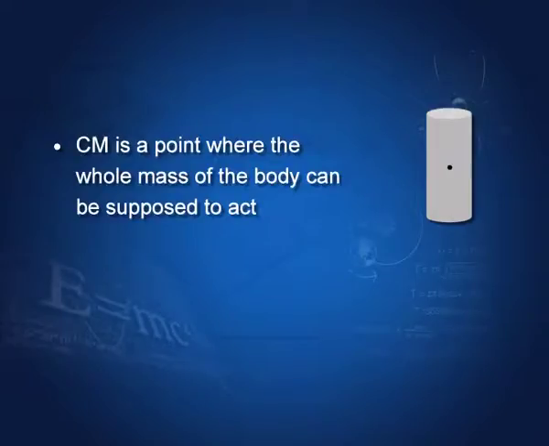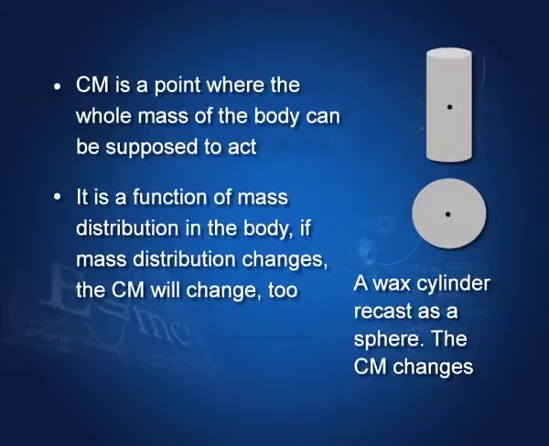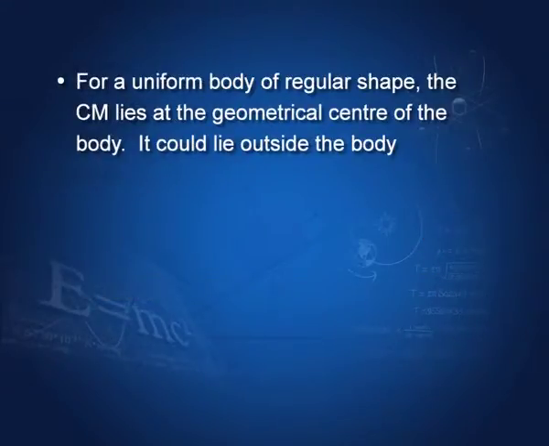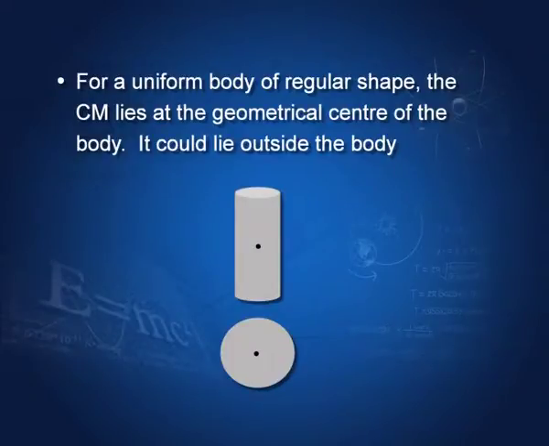Let me now sum up the whole thing. Cm is a point where the whole mass of the body can be supposed to act. It is a function of mass distribution. This is very important to remember, that it is not a fixed point, it depends upon mass distribution in the body. If mass distribution changes, the center of mass will change. For a uniform body of regular shape, the center of mass lies at the geometrical center of the body, as shown here. It could lie outside the body, as in the case of a ring I showed you.